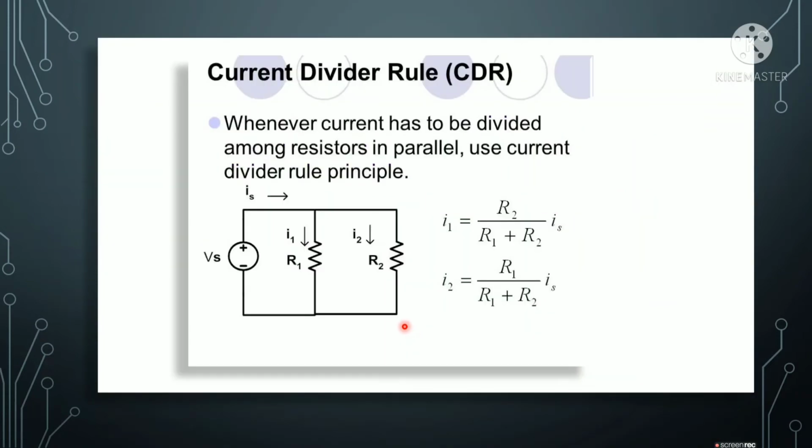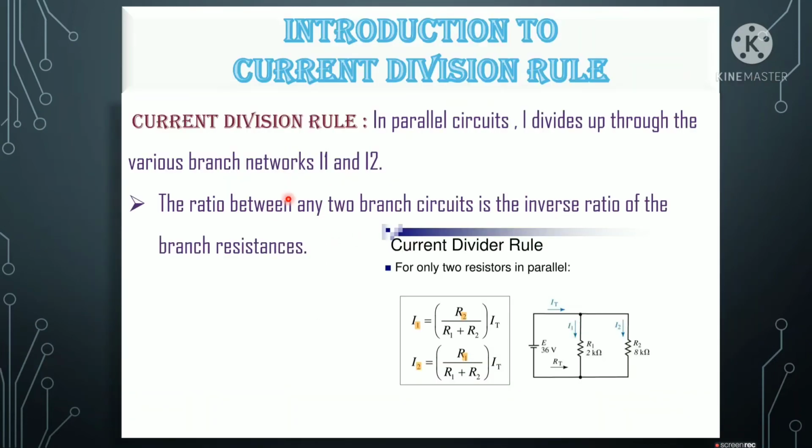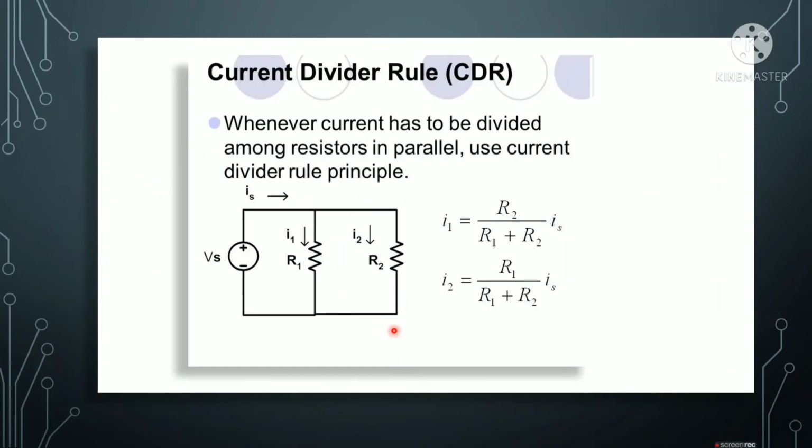Whenever current has to be divided among resistors in parallel, we use the CDR principle. Similarly, whenever we need to divide a voltage across resistors in series, we will use VDR.